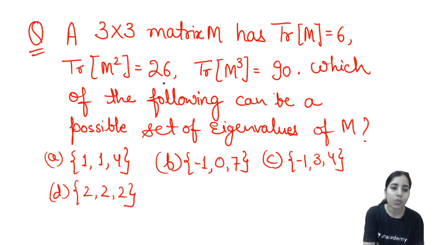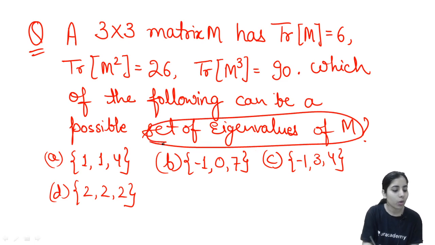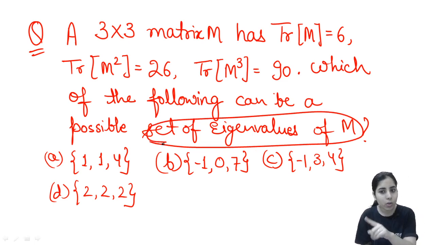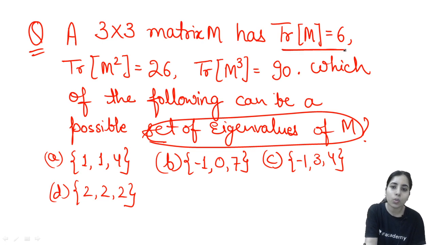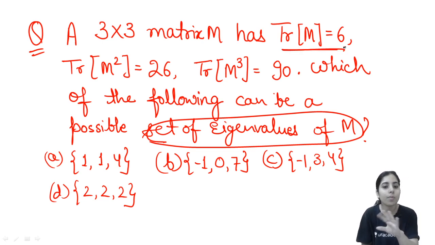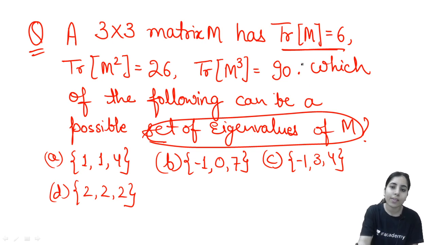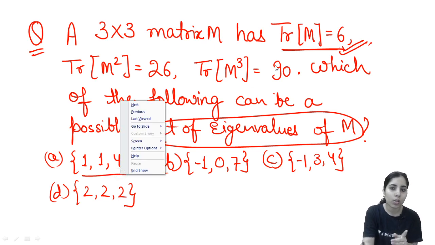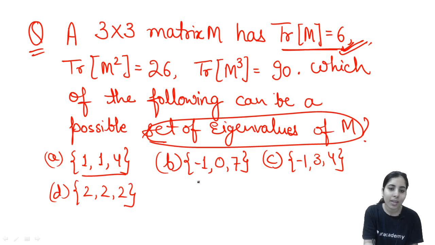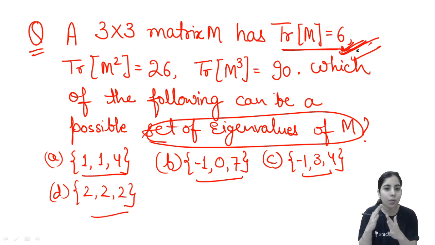Next, in this question they are asking you to find the possible set of eigenvalues of matrix M. We want to get the eigenvalues of M, and they have given you the trace. You know trace is the sum of principal diagonal elements or the sum of eigenvalues. So the options are showing us the eigenvalues of matrix M. That means if I take the sum of eigenvalues, I will get the trace of M. So 1 plus 1 plus 4, that is 6. You can see it's satisfying this trace. Minus 1 plus 0 plus 7, 6. Satisfying. Sum of eigenvalues satisfying the first condition, that is the trace of M.